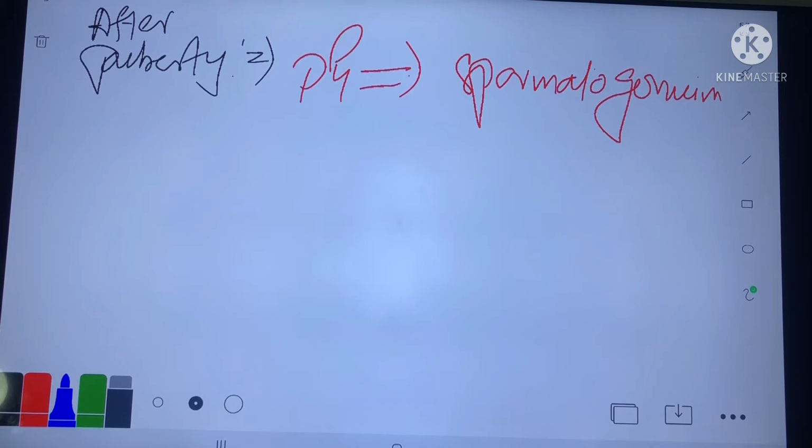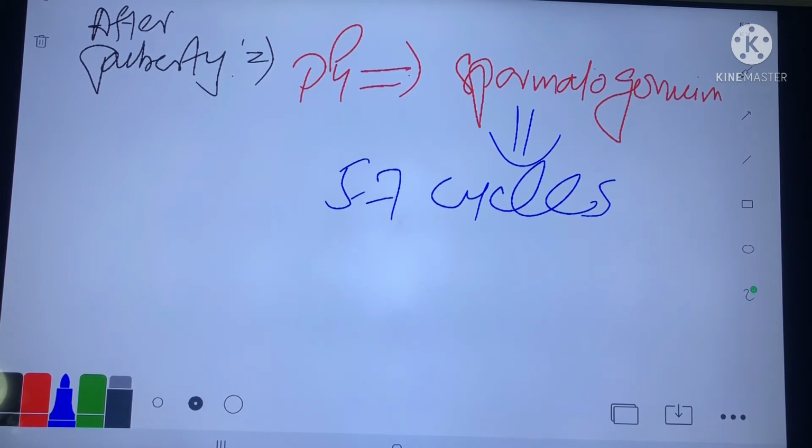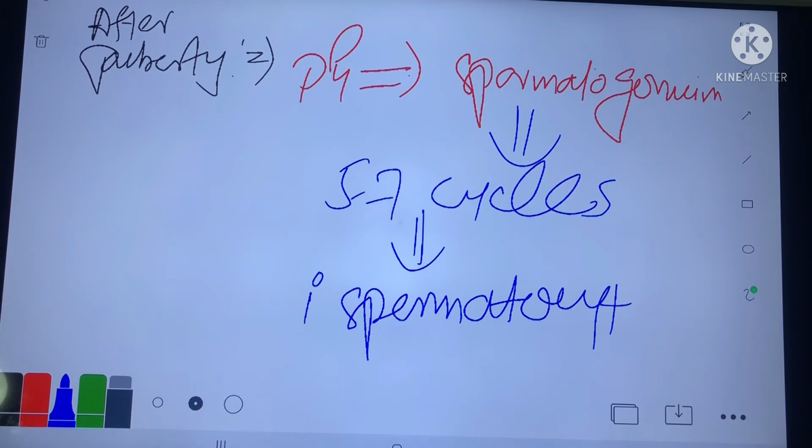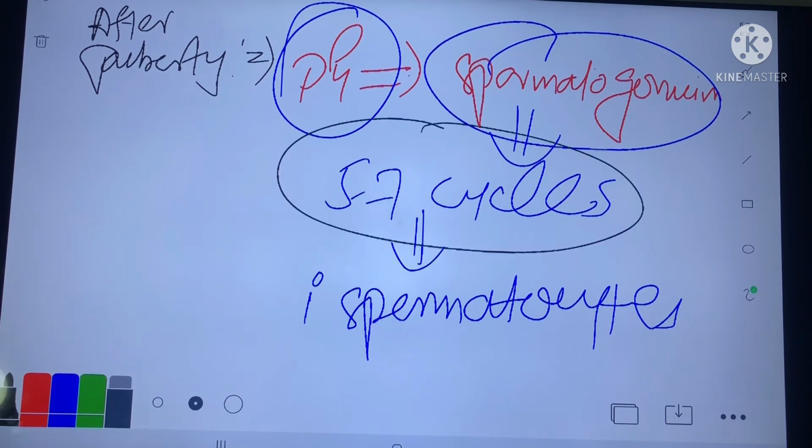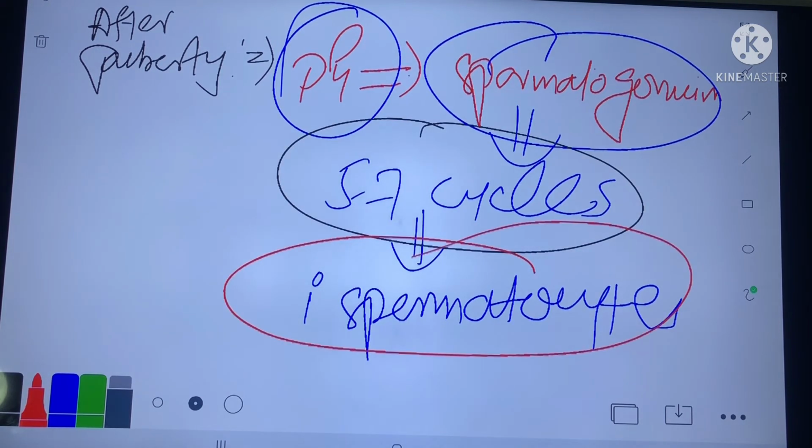Spermatogonium undergoes 5 to 7 cycles to form primary spermatocytes.